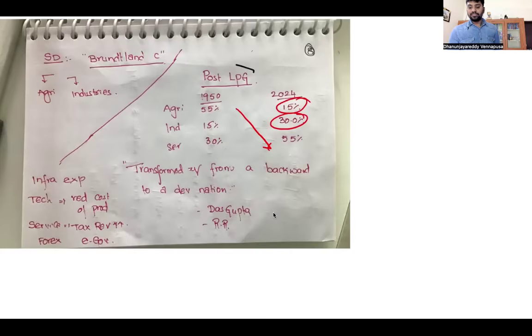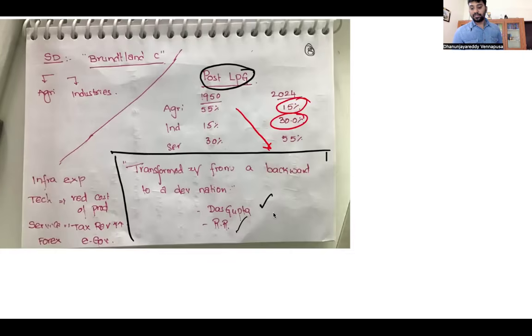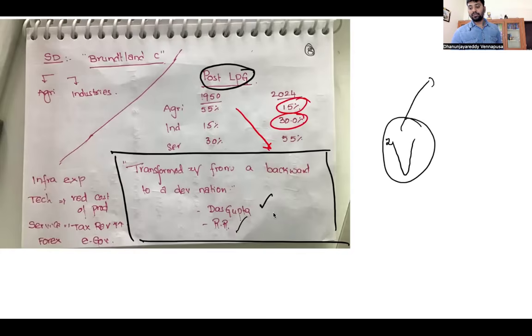So what did the LPG reforms do? According to Professor Das Gupta and again Rangarajan, LPG reforms have transformed India from a backward to a developed nation. Very, very important. How did LPG reforms help the country? LPG reforms transformed India from a so-called backward country to a country aspiring to become a developed country of the world.